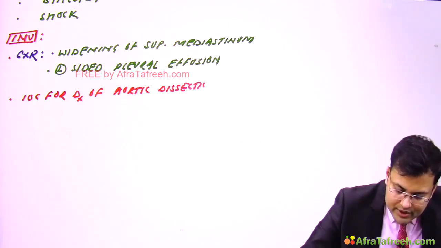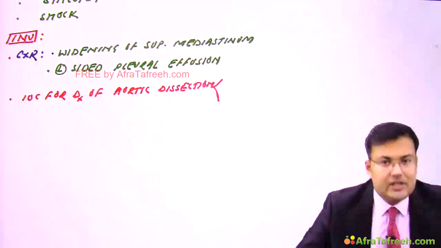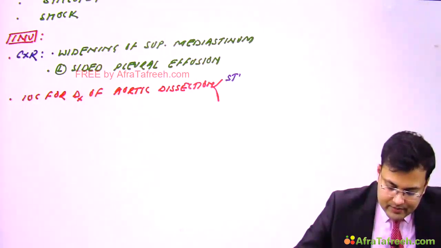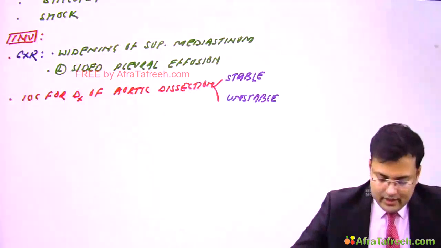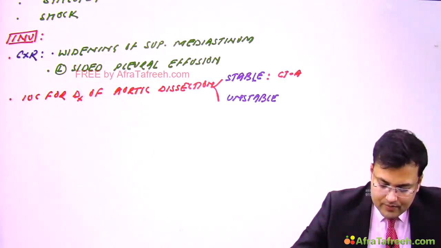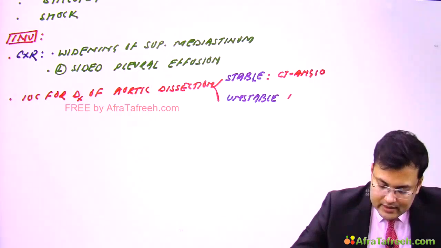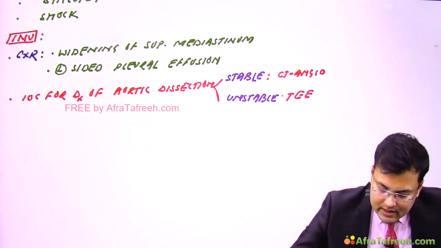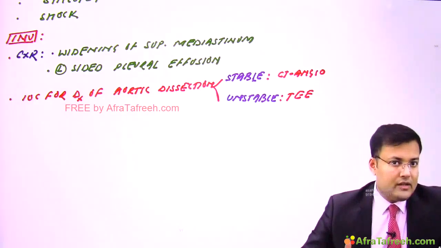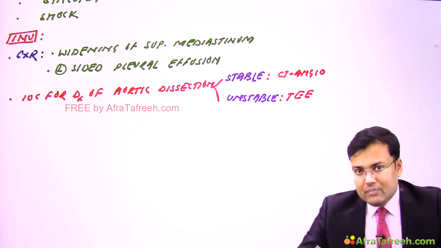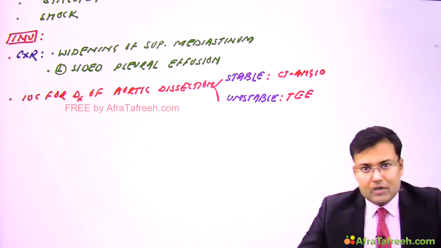Okay, important point, whether patient is stable or unstable. In stable it is CT angio, and in unstable it's transesophageal echocardiography. So read the question carefully, whether the patient is stable or unstable.